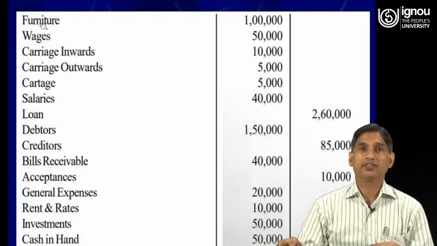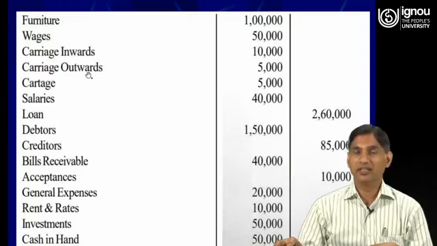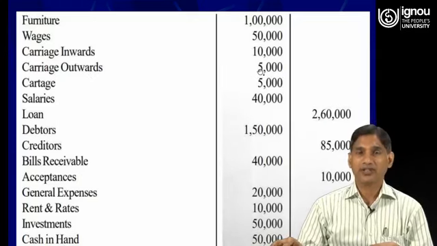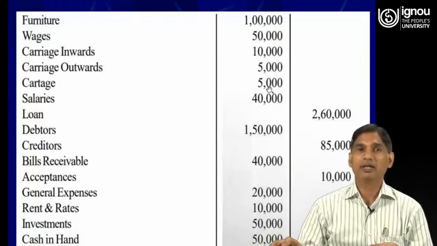Then the furniture rupees 1 lakh, wages 50,000, carriage inwards expenses have always debit balance 10,000, carriage outwards again expenses 5,000. Cartage, we have paid the amount on cartage, again an expense having a debit balance. Salaries again an expense for the business, debit balance.